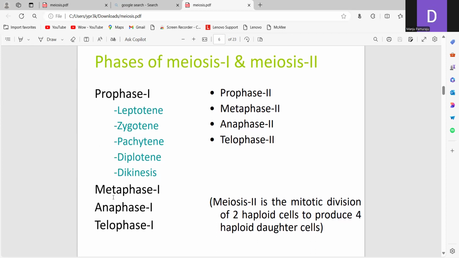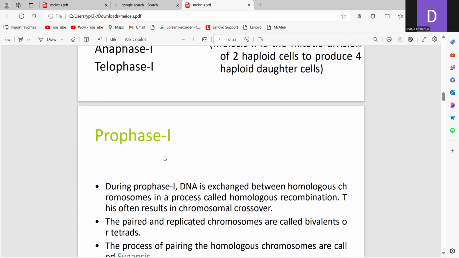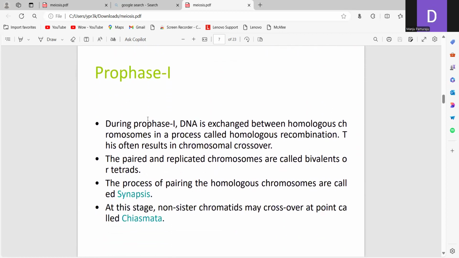So what are the important events in prophase 1? During prophase 1, DNA is exchanged between the homologous chromosomes in a process called homologous recombination, which often results in chromosomal crossover.